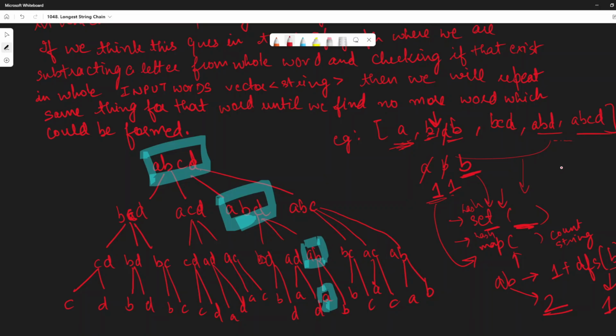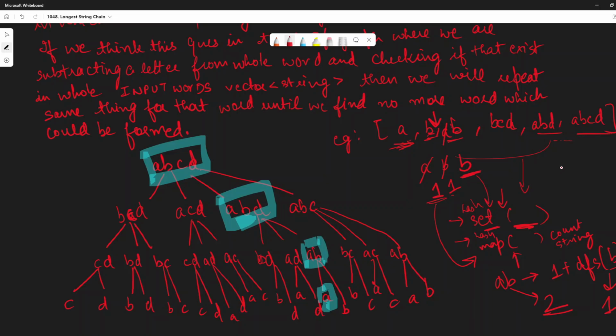So this is the thing in which we are not even required to sort, right? Because of DFS only, and by memoizing it. Here memoization takes place due to the hash set and hash map, which we call unordered set and unordered map in C++.